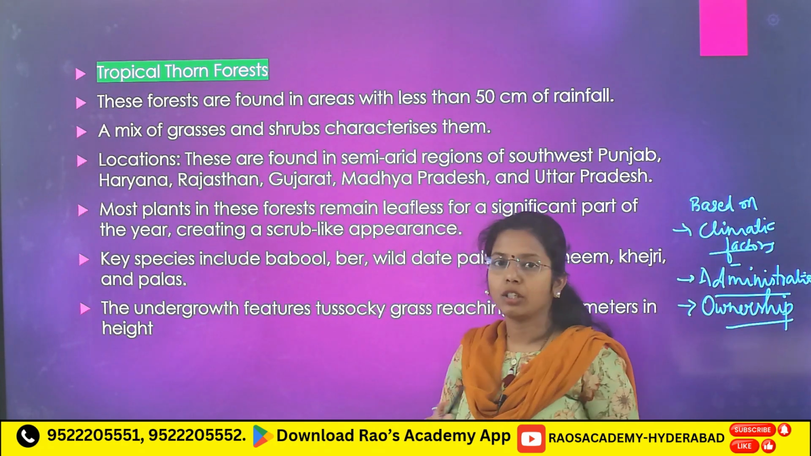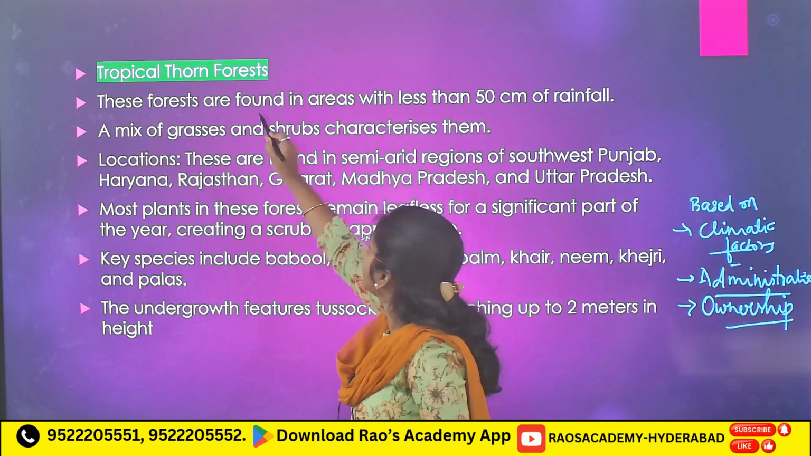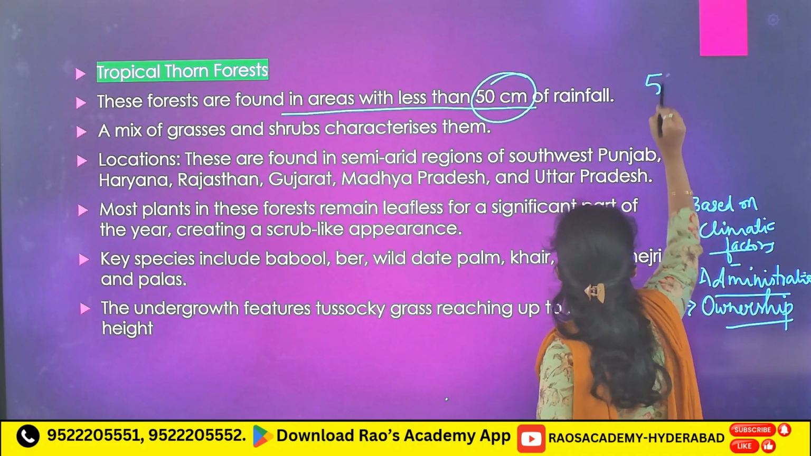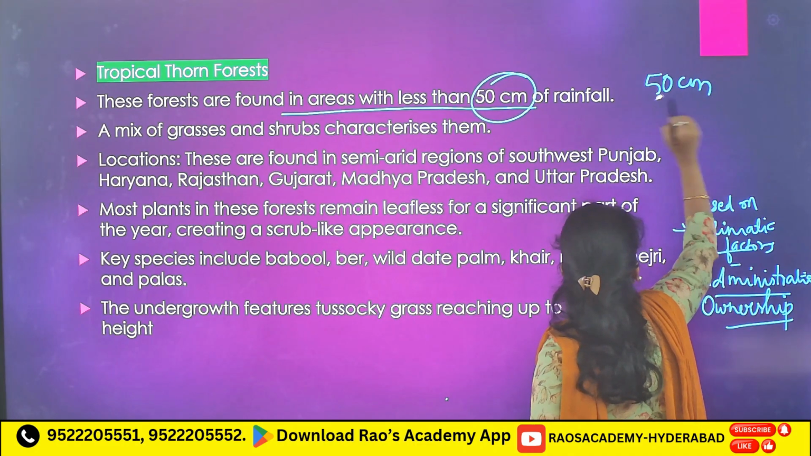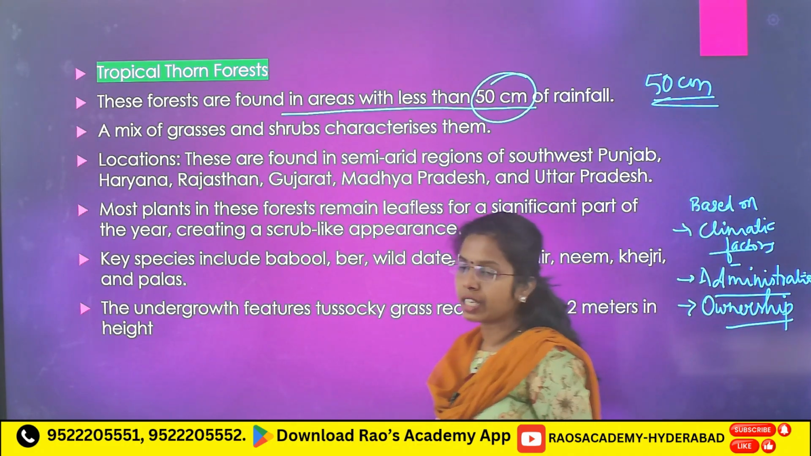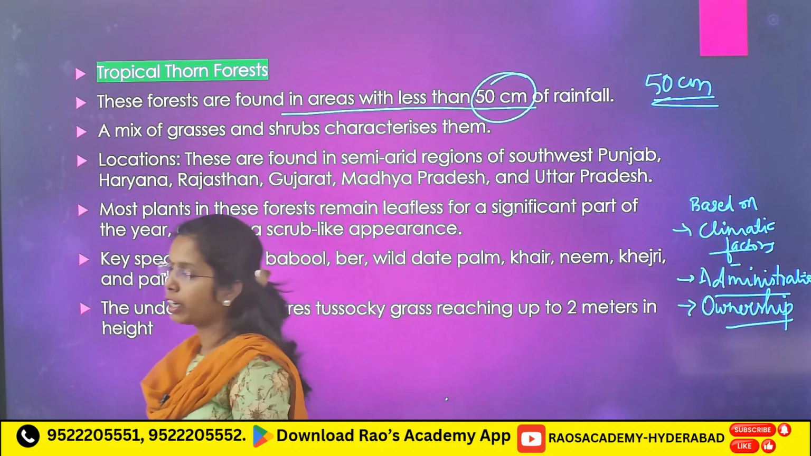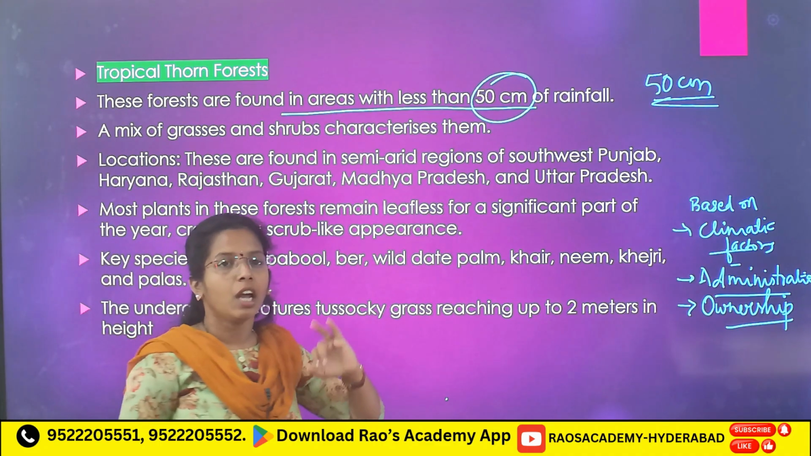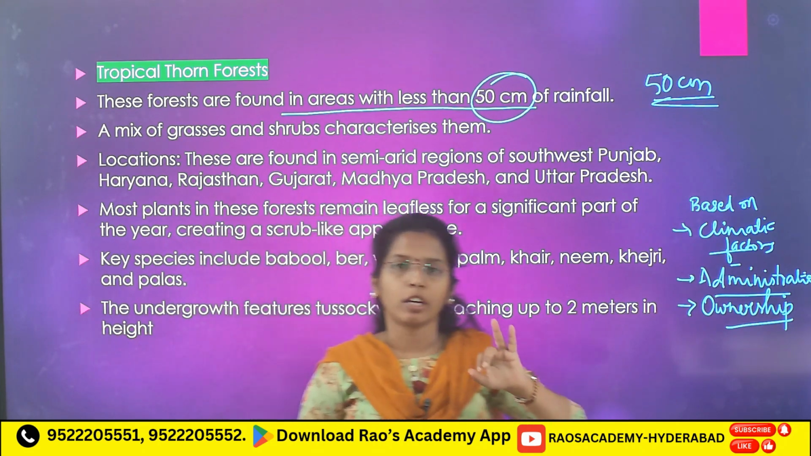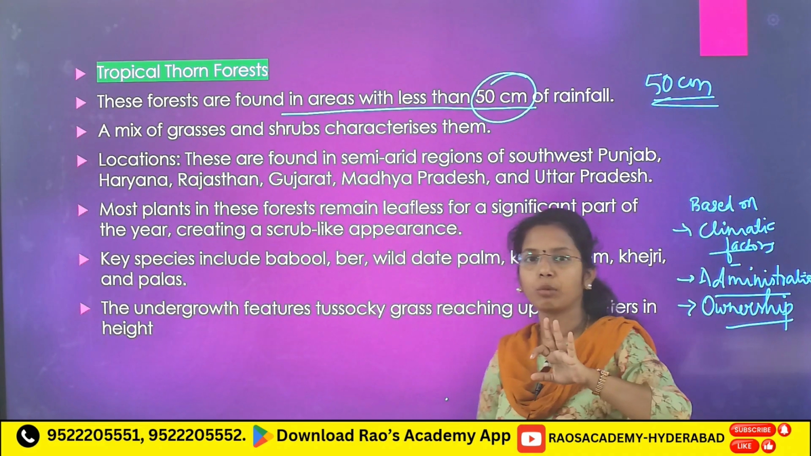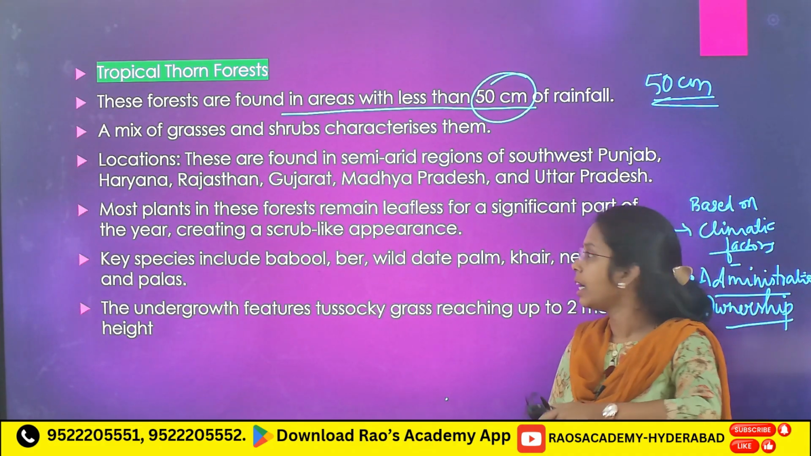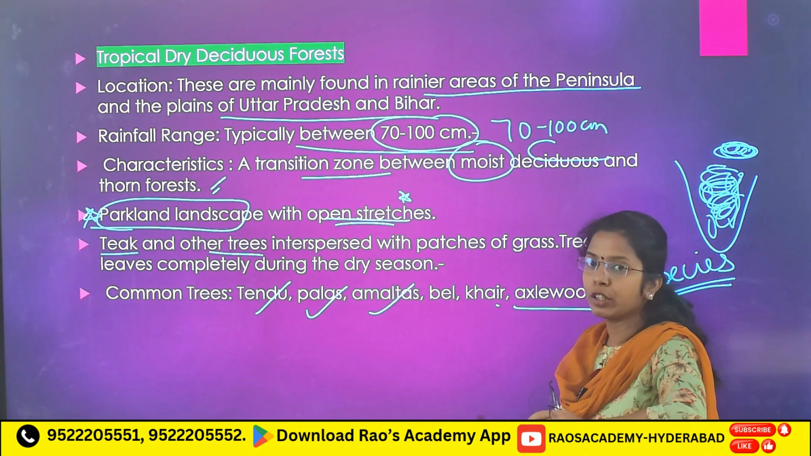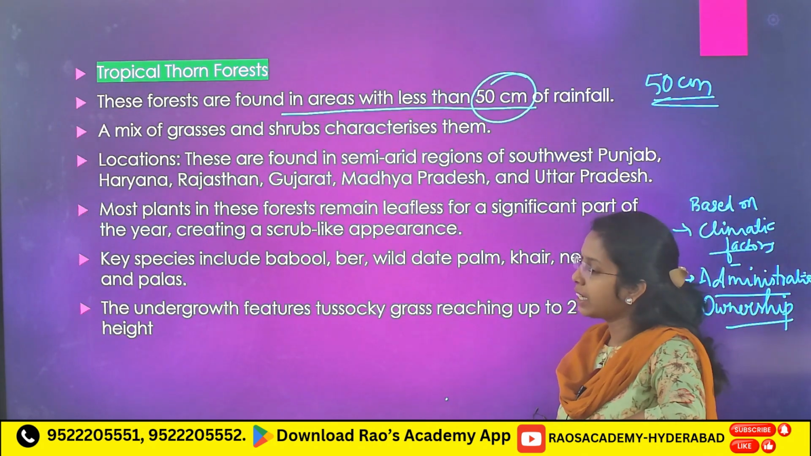Now, next, tropical thorn forest. These forests are found in areas with less than 50 centimeters of rainfall. Less than 50 centimeters of rainfall, very important. First, tropical evergreen more than 250. Now, semi-evergreen 200 to 250. Next, tropical moist 100 to 200. Next, tropical dry deciduous 70 to 100. Now, here less than 50.